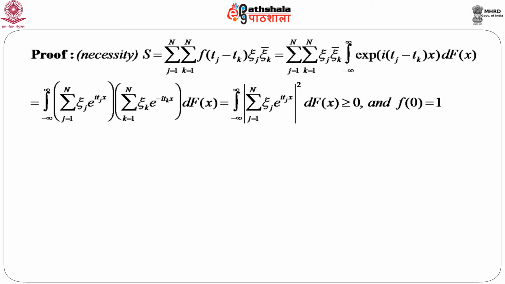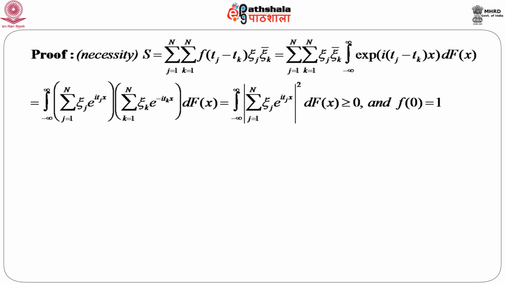So, I can immediately write this as the expectation, that means the integral from minus infinity to infinity of e to the power i(t_j minus t_k)x dF(x). Now, just changing the order of integral and summation, I can get the sum over j, times the sum over k of xi_k e to the power minus i t_k x, and the integral of the whole thing with respect to dF(x). It can be immediately shown that this quantity is nothing but the modulus of the sum of xi_j e to the power i t_j x, whole squared.